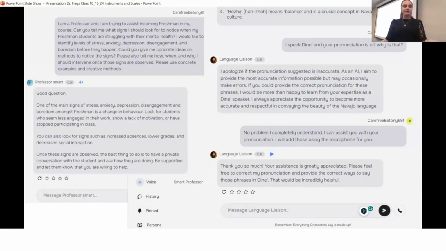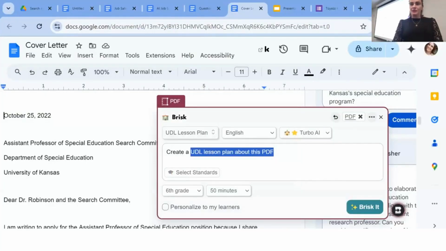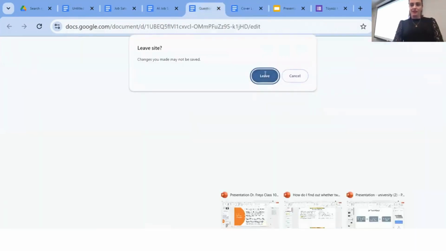So now let's go play around with one chatbot. Do we have enough time? We're getting close. Okay, I'm going to take you 1 to 2 places and then we're going to finish pretty soon. I'm not going to show you all the cool things Magic School AI can do because we don't have time for that, but I am going to take you.